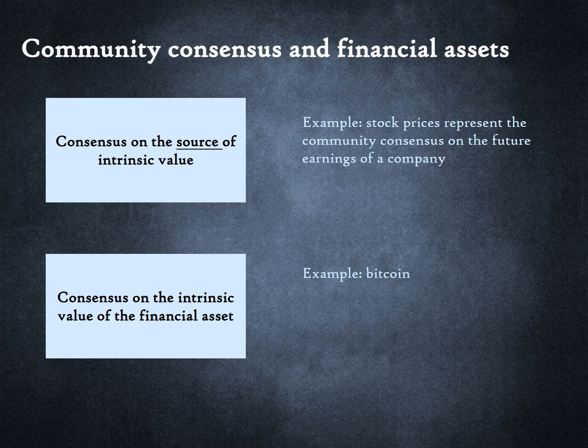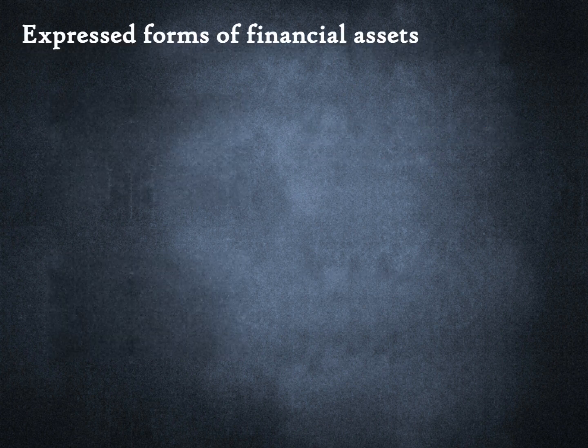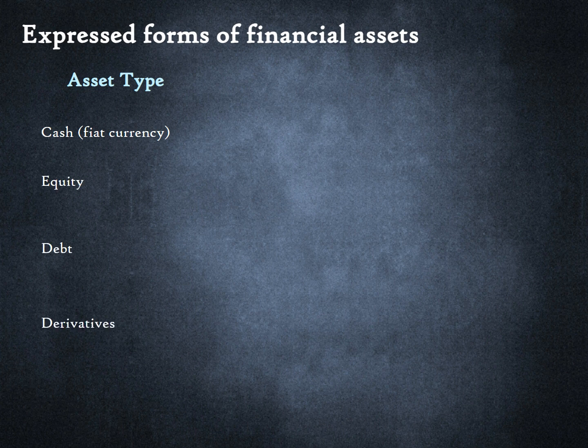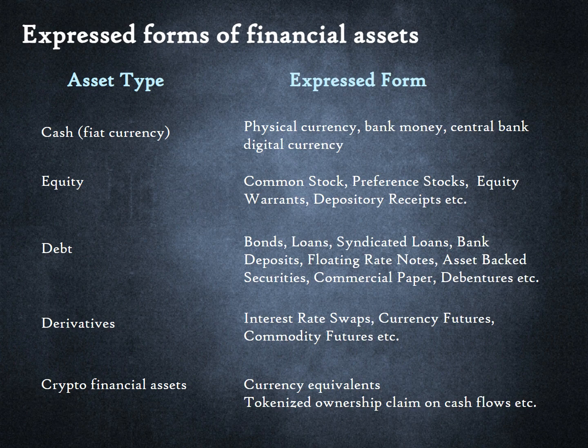In this 4th category, to which cryptocurrency belongs, the consensus relates to the value of the financial asset itself, and therein lies the difference. Let us conclude this section by making a list of financial assets. The major financial asset categories are currency, equity, debt, derivatives, and crypto financial assets. However, there are many forms in which these financial assets are actually expressed. Learning about all the expressed forms is outside the scope of this course. For now, we will just note the distinction between the parent financial asset type and its expressed form.